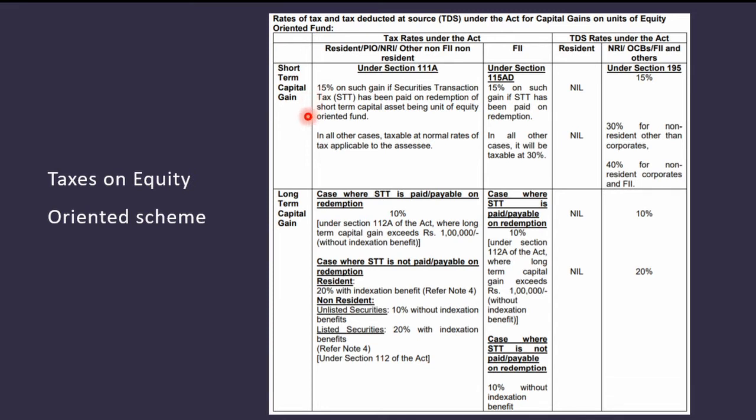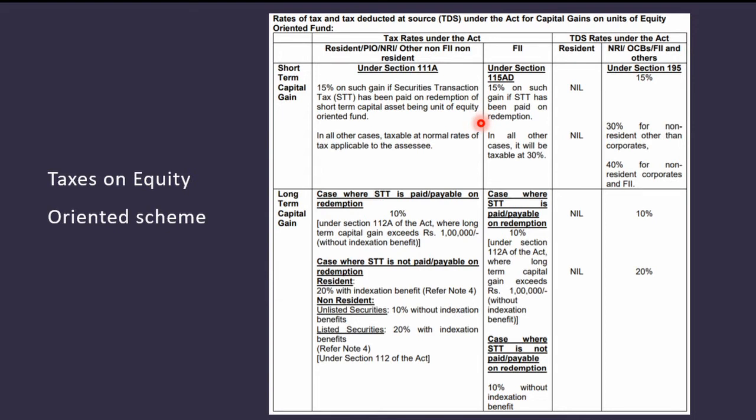So it is 15% for short-term capital gain. For FII, foreign institutional investor, under Section 115AD, it is 15% on such gain if STT has been paid on redemption. In all other cases, it will be taxable at 30%.